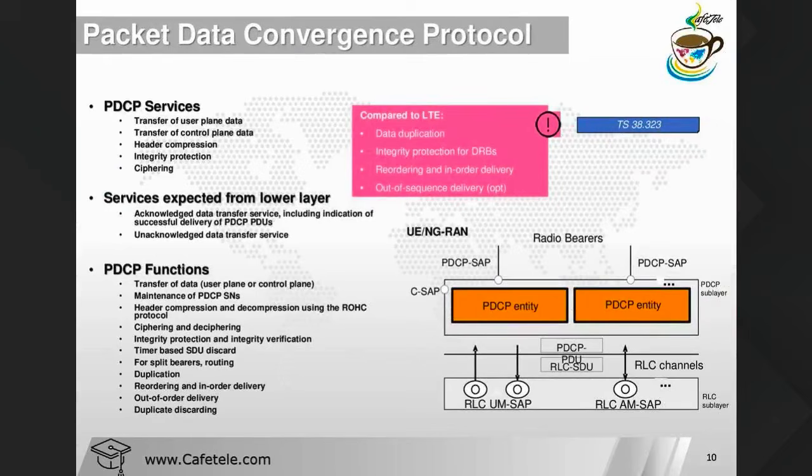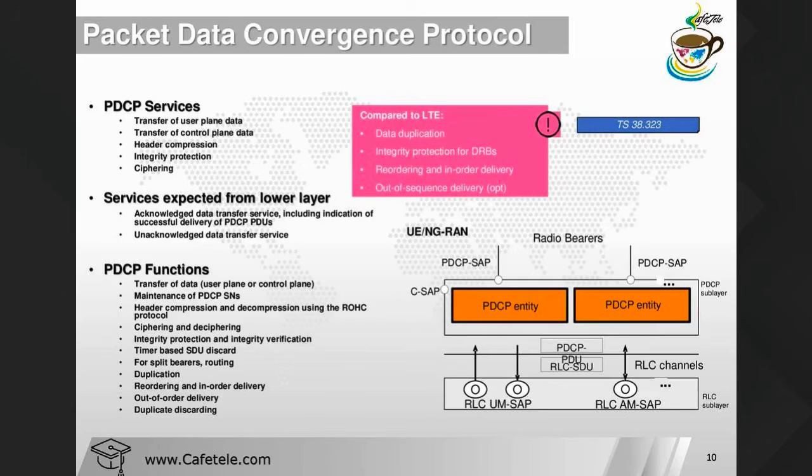Now we have the PDCP layer. PDCP, packet data convergence protocol. Here we can see what services we have for the PDCP. The PDCP layer belongs to the user plane and also the control plane. In the user plane it belongs to the DRB, in the control plane it belongs to the SRB. DRB everyone knows, SRB I just now explained to you: SRB0, SRB1, SRB2 and SRB3. And the PDCP layer supports a maximum SDU size of 9000 bytes.